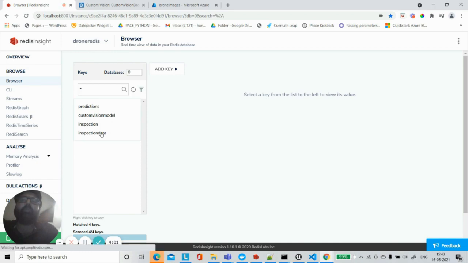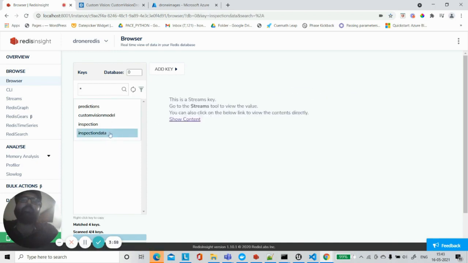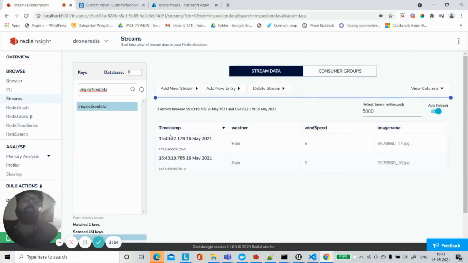So this is the Redis stream on which the data captured by the drone is being sent. The data coming from the drone has the following attributes: weather, wind speed, image name, and the image. In the image field, we have the complete binary encoded format of the image.